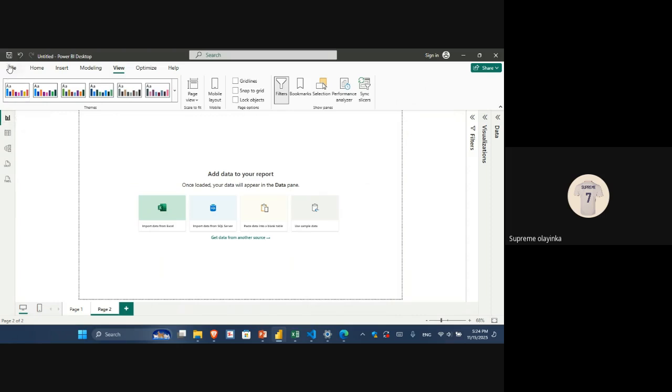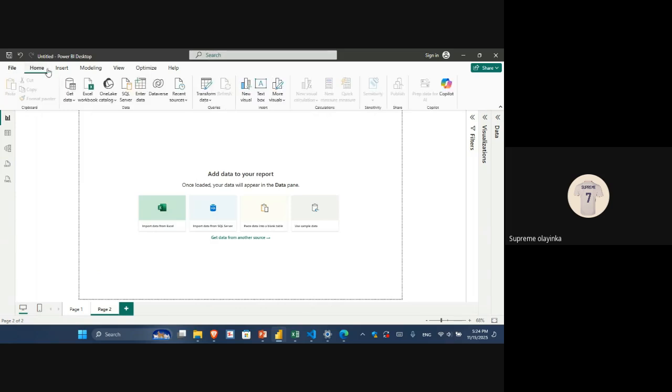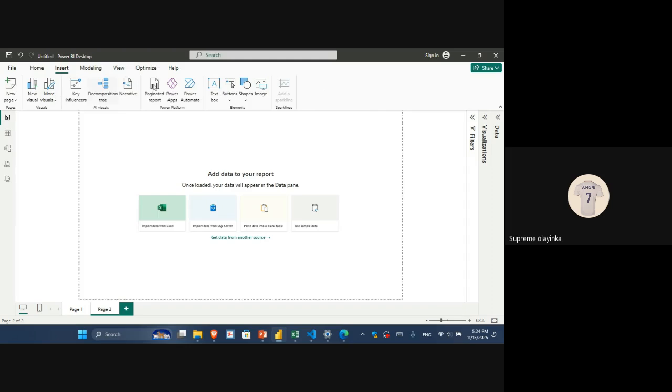So the next thing we have is our tabs, which is basically similar to what we have in Excel. The first thing is file, the next thing is home, and I've told us earlier that most of the things we'll be using in Excel or Power BI are under our home tab. The next thing is insert, obviously.